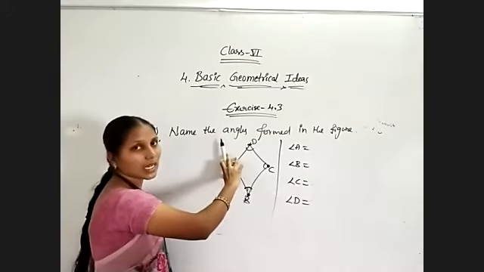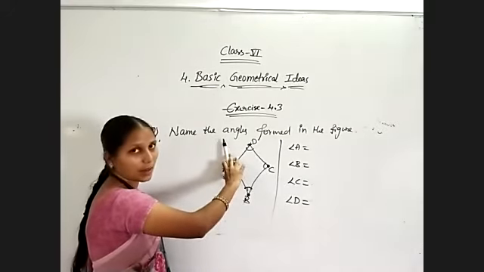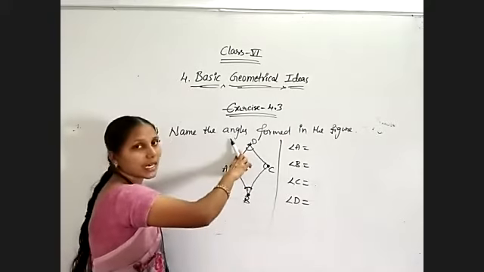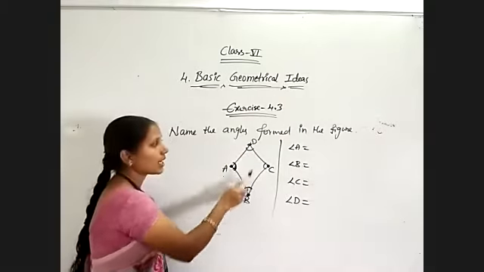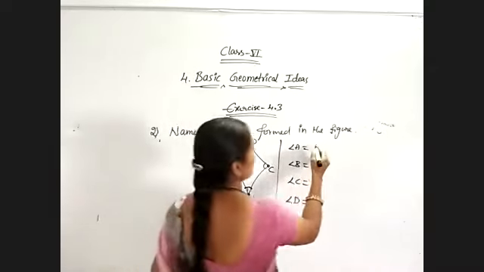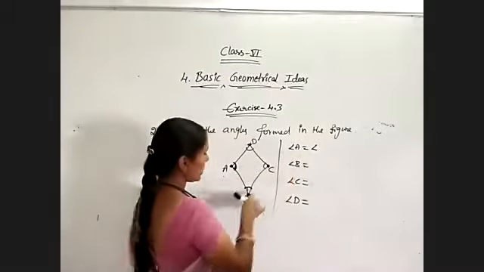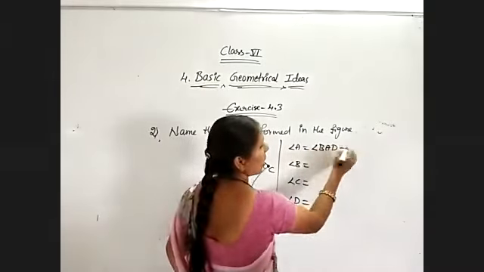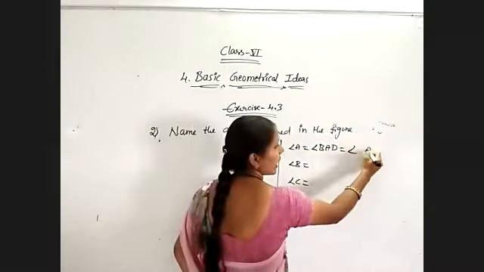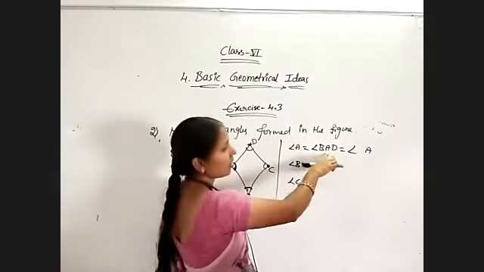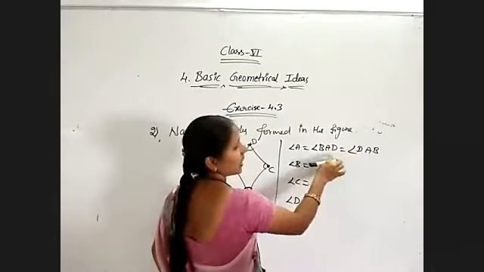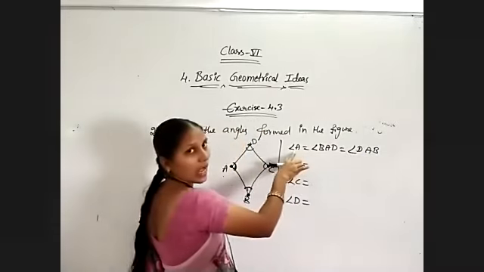What are the adjacent points of angle A? I must find them first. For A, D and B are the beside points, the adjacent points. So we can write A as BAD as one notation. As I told you, whatever angle we are writing should be in the middle, and the remaining letters interchange, that is DAB. BAD and DAB are both equal to angle A.